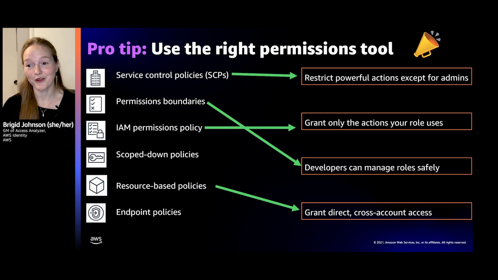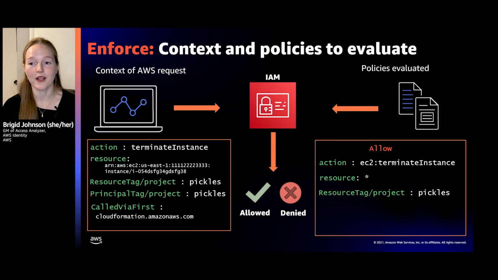All right, so now you know all the tools. We're going to talk about how AWS enforces this. And this is one thing that I really want to stick and to remember. So for every access request in AWS, there are two parts. There is the context, and there are the policies evaluated. And then AWS uses those two pieces of information to enforce. And we're going to talk a lot about the context today as well as the policies.